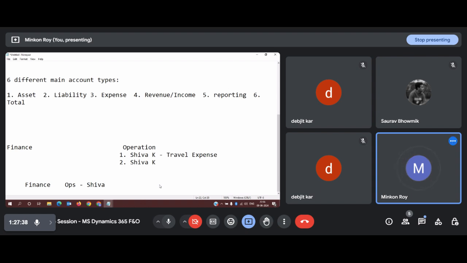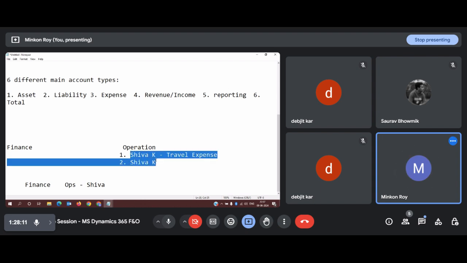But there is a problem, a very big problem. Now there are two Shivas. If I do not have any additional information or any unique identification about Shiva K, how am I going to complete this transaction? Big problem, since there are two Shiva Ks to whom I could pay. Which Shiva has claimed the travel expenses? There has to be a certain unique number, right?